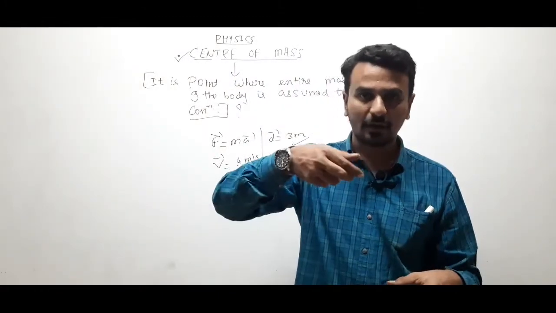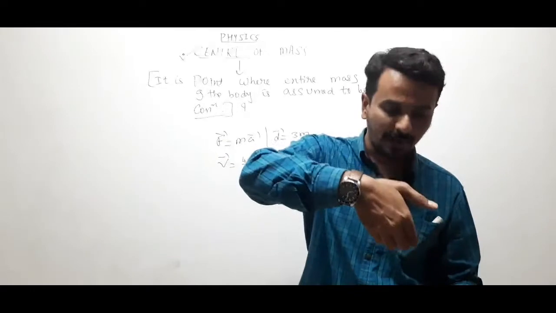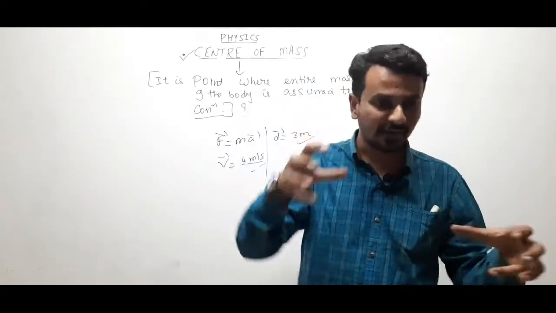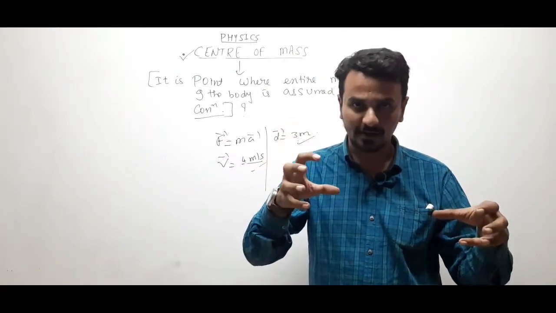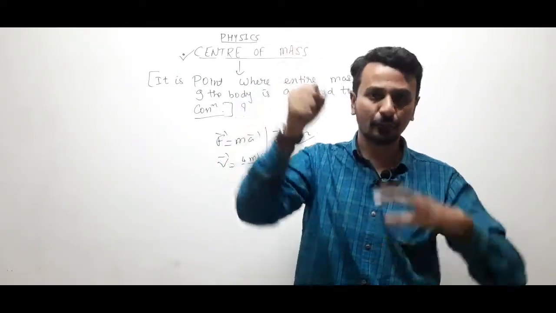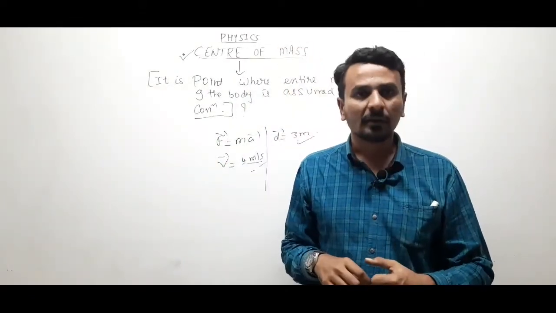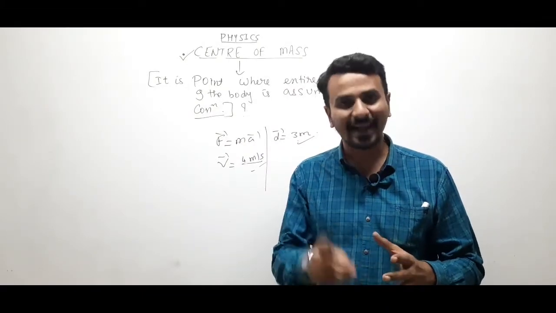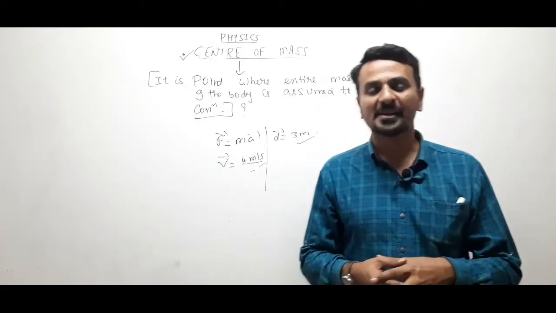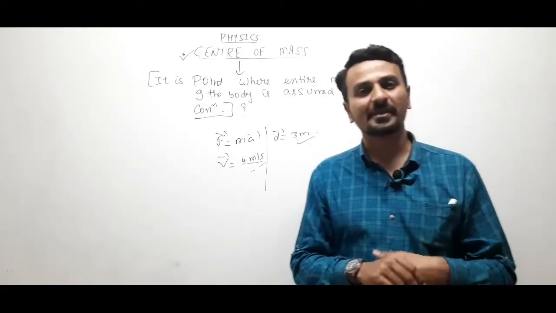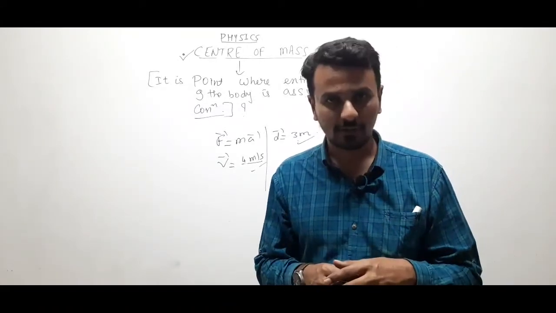So if you are applying force at the center, they will remain in equilibrium, they will go this way. But if you are holding any one of the ends and then you are applying force, it will go this way. This all proves that there is a center of mass, where we are assuming that the entire mass is concentrated at that particular point.